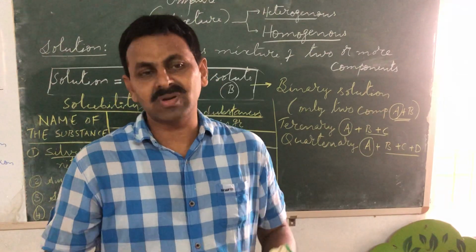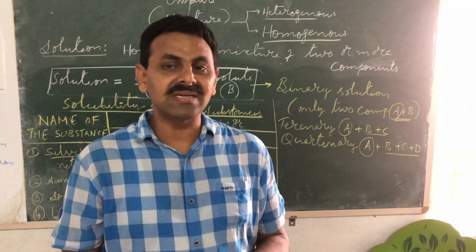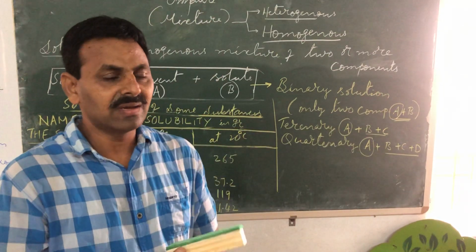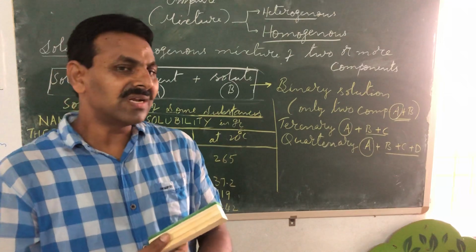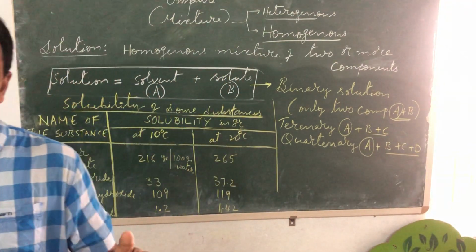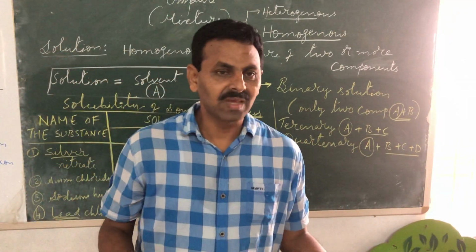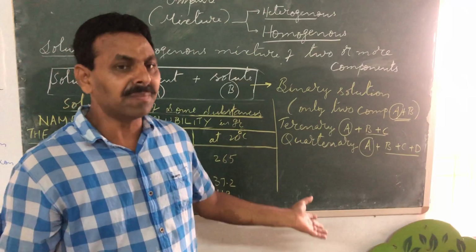They are known as pure substances, and they are again classified as elements and compounds. Then the other one is impure substances. We will study the details of elements and compounds afterwards, maybe after completion of impure substances.